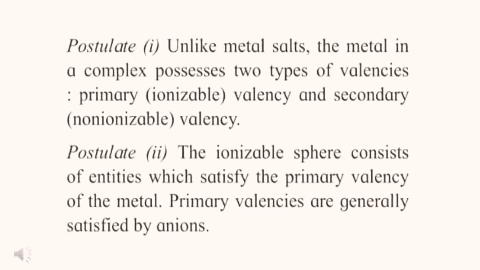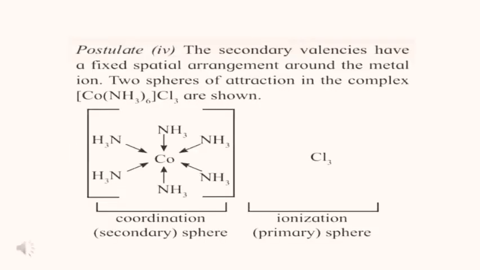Second postulate: the ionizable sphere consists of entities which satisfy the primary valency of the metal. Primary valencies are generally satisfied by anions. Next postulate: the secondary valencies have a fixed spatial arrangement around the metal ion.